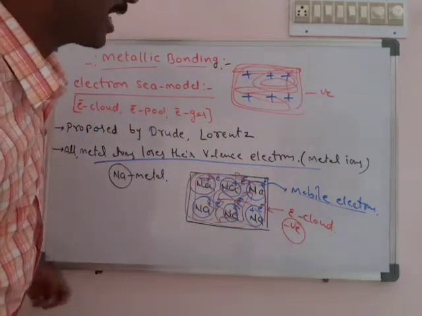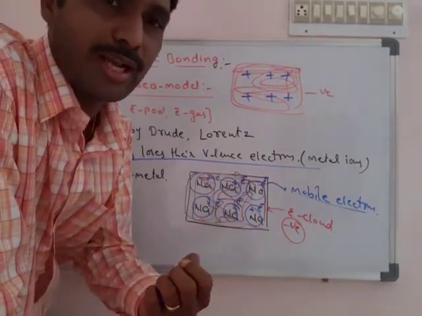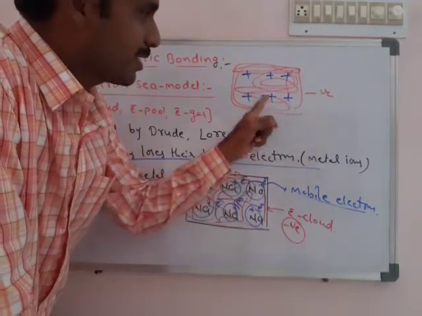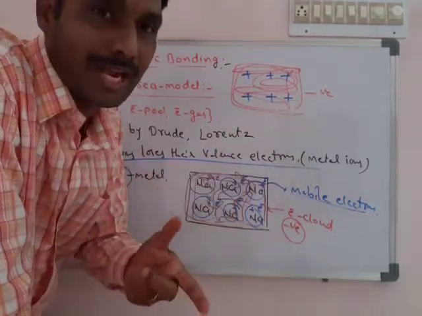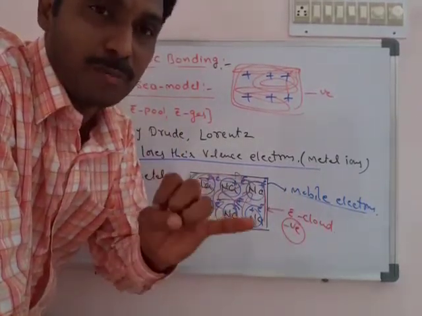So how are they tight, how does the metal become very strong? Due to the strong electrostatic attraction forces between this negative atmosphere and these positive metal atoms. Sorry, metal ions.